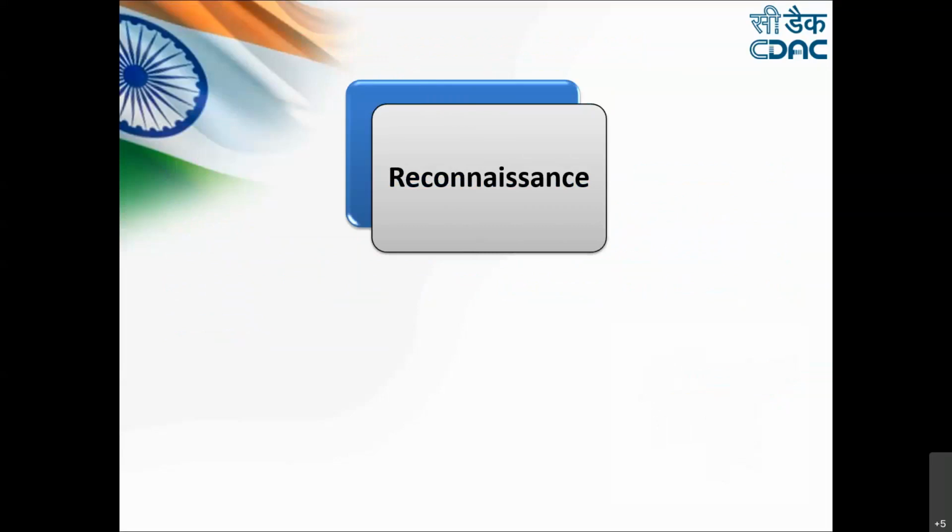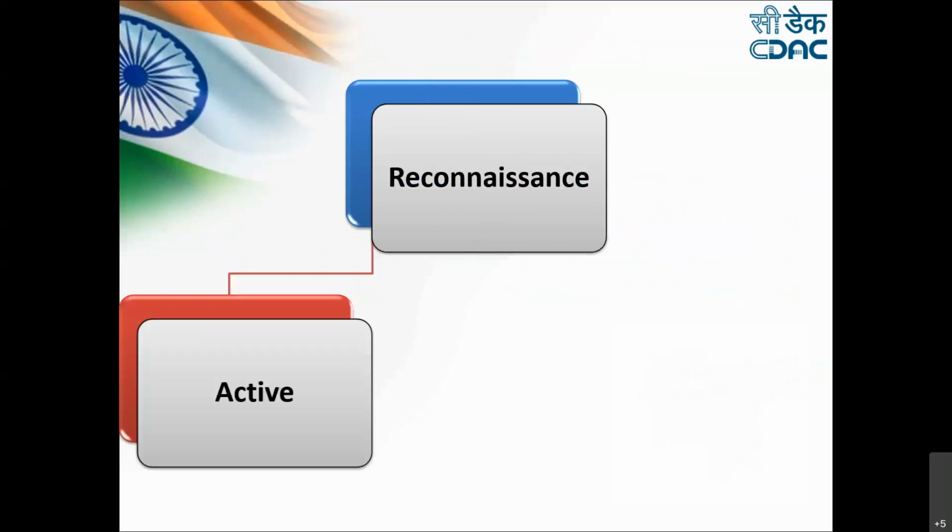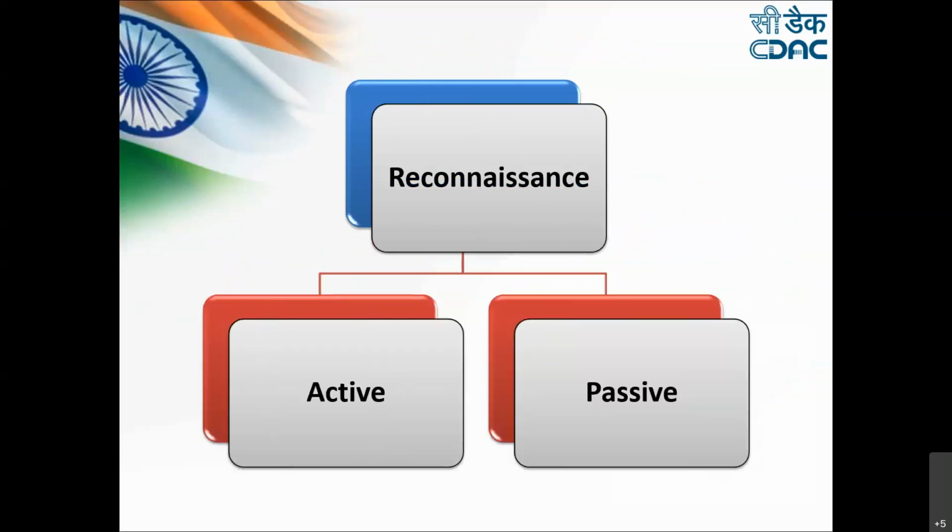Reconnaissance is basically done in two ways. One is active reconnaissance. Second is passive reconnaissance. When we say active reconnaissance, this is basically interacting directly with the target to gather information about the target itself. So if I want to get information about a particular, let's suppose, website, I will be accessing that website. I will be finding out the information about that website from the website itself.